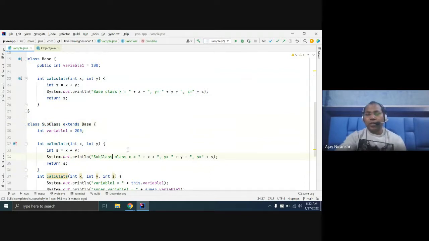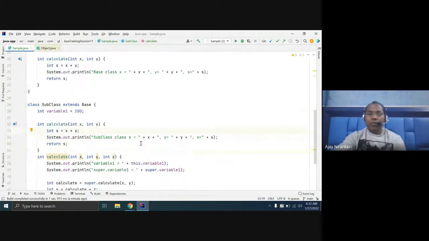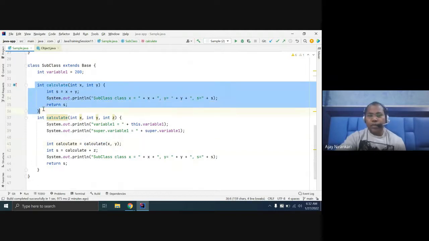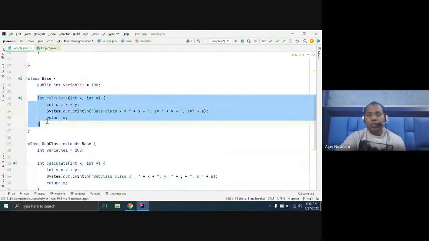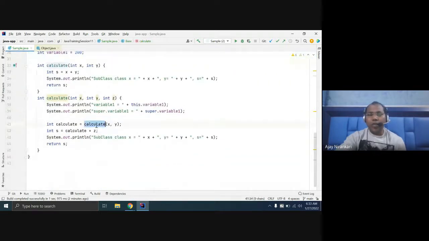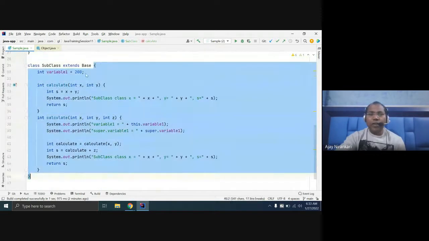But if you do not specify this, which calculate function will the compiler invoke? The compiler will invoke the base class one, not this one, because this calculate function is already found inside its own class.